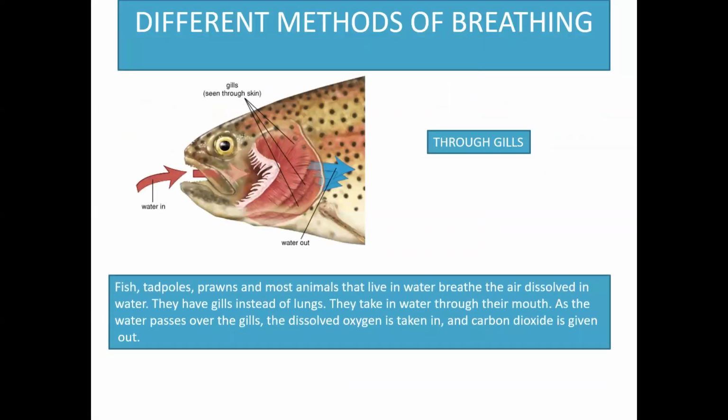Some animals breathe through gills. Fish, tadpoles, prawns, and most animals that live in water breathe the air dissolved in water. They have gills instead of lungs. They take in water through their mouth. As the water passes over the gills, the dissolved oxygen is taken in and carbon dioxide is given out.